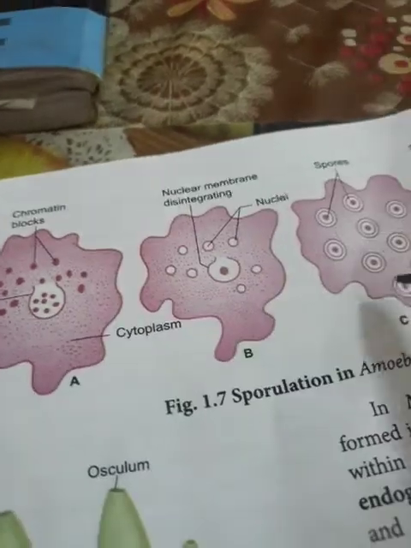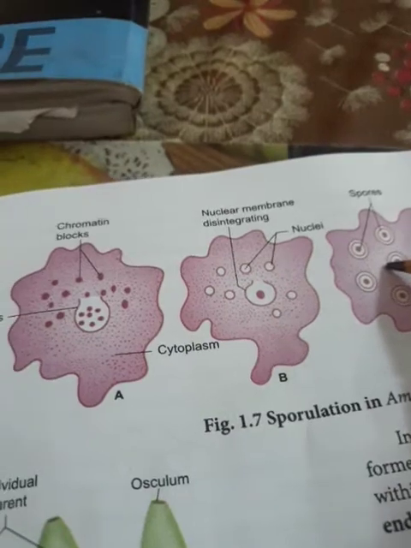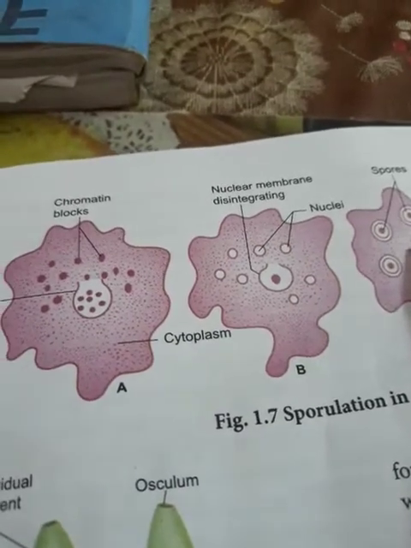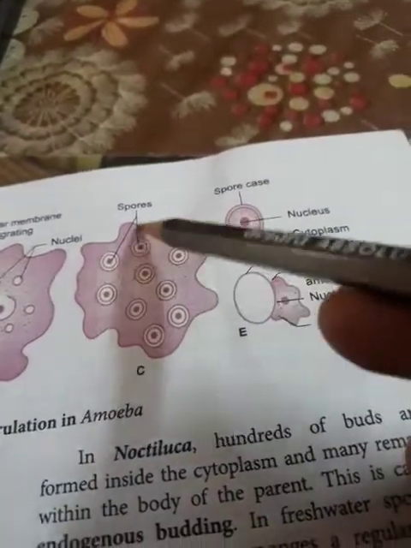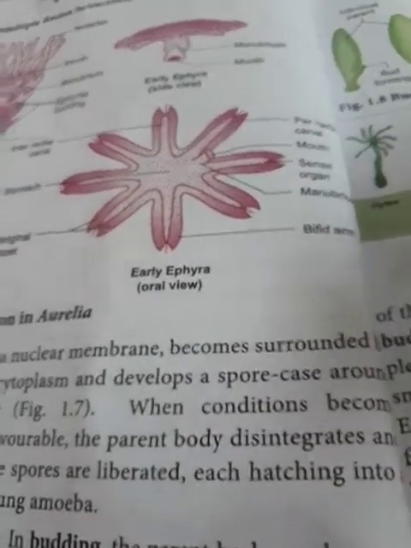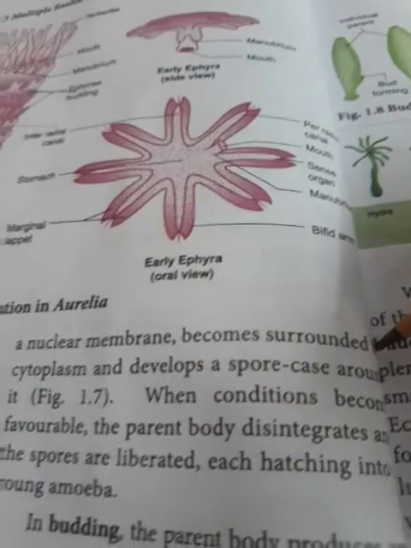The cytoplasm also arranges around it to form a spore case like structure. Each of these structures is called a spore case. So each fragment develops a nuclear membrane, becomes surrounded by cytoplasm, and develops a spore case around it.